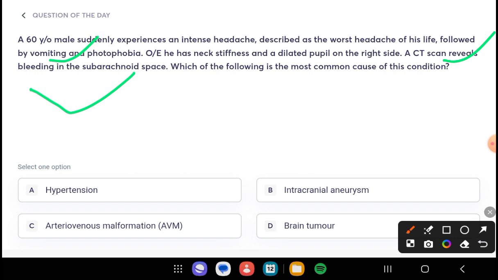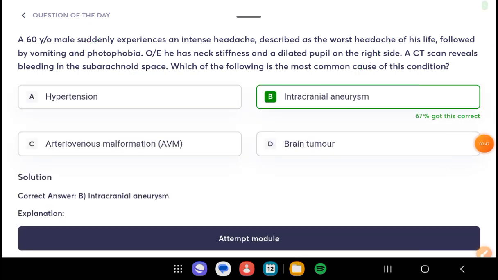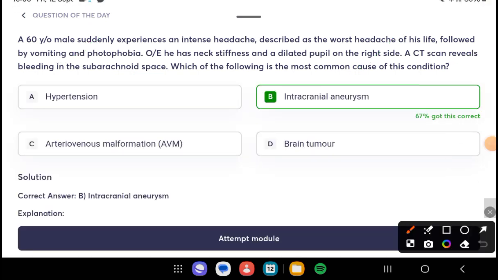The next question is, which of the following is the most common cause of this condition? Can you guess the true option? We got the correct option, that is intracranial aneurysms. As the question says there is a dilated pupil, the worst headache, vomiting and photophobia, this shows that subarachnoid hemorrhage has occurred, and the most common cause of subarachnoid hemorrhage is intracranial aneurysms.